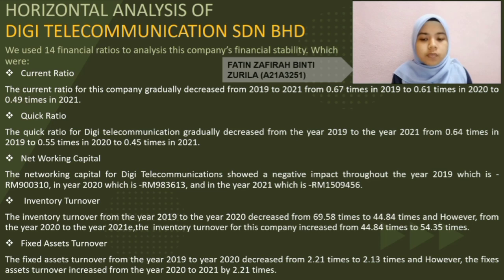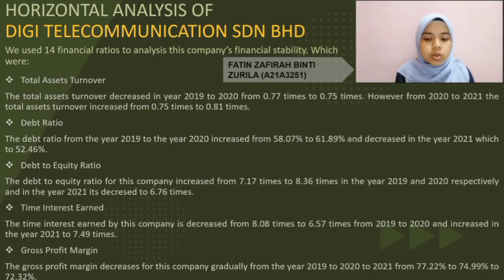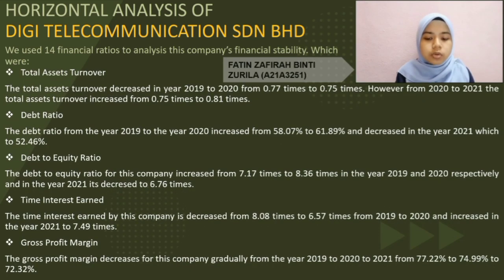In inventory turnover, the value of 2019 is the highest, 59.58 times, compared to 2020, which is the lowest, 44.84 times. Fixed asset turnover. In fixed asset turnover, the value of 2021 is the highest, 2.21 times, compared to 2020, which is the lowest, 2.30 times. Total asset turnover. In total asset turnover, the value of 2021 is the highest, 0.81 times, compared to 2020, which is the lowest, 0.75 times.